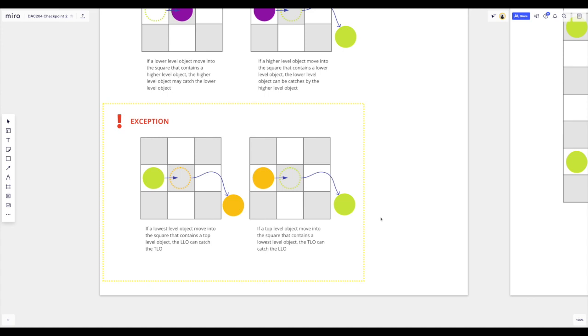If a lowest level object moves into a square that's occupied by a top level object, the lowest level object may catch the top level object. However, if a top level object moves into a square occupied by a lowest level object, the lowest level object will be caught by the top level object.